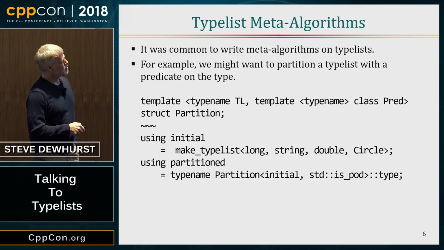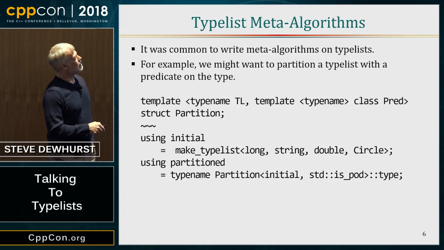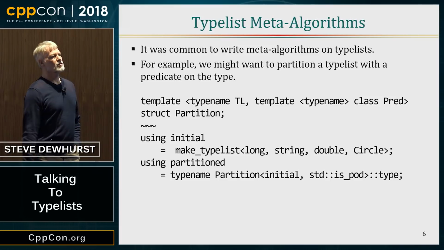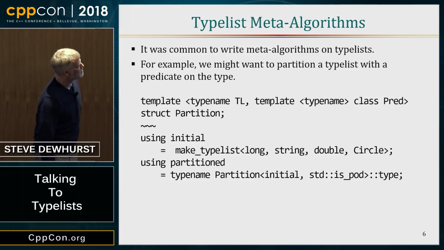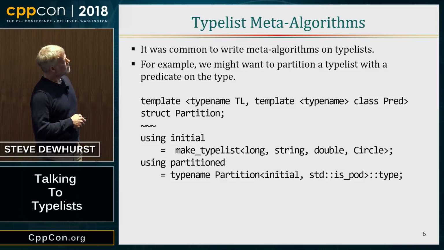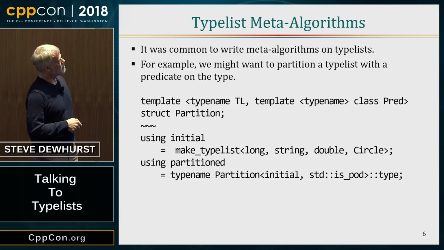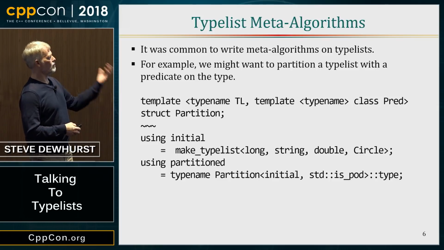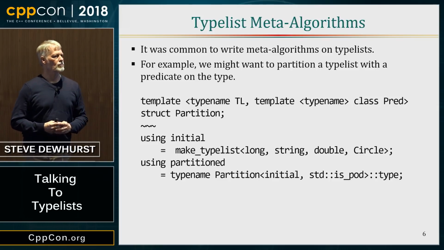I'm going to call partition. I'm going to pass this type. I'm going to pass this predicate. And this is going to return a partitioned sequence of types. What am I partitioning on? Is it a POD? And so string is obviously not going to be in front of double, so string will be over here or something. And this will partition them according to the predicate and return the partitioned sequence of types.